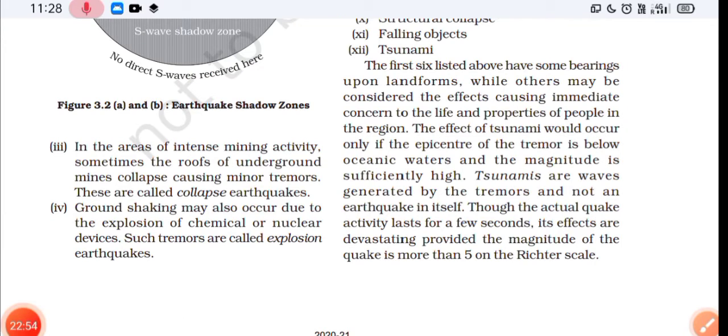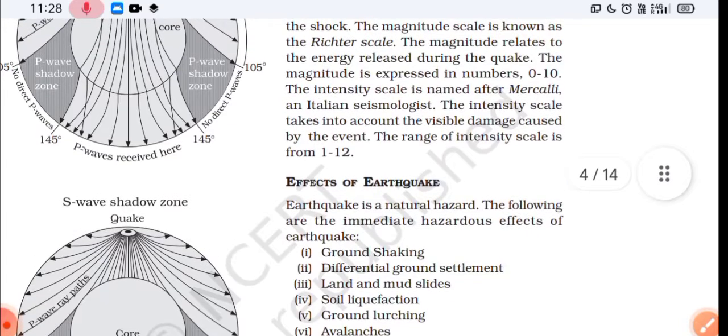So we'll move on to the third point. In the areas of intense mining activity, sometimes the roofs of underground mines collapse, causing minor tremors. These are called collapse earthquakes. Ground shaking may also occur due to the explosion of chemical or nuclear devices. Such tremors are called explosion earthquakes. So these are the types of earthquakes with the names.